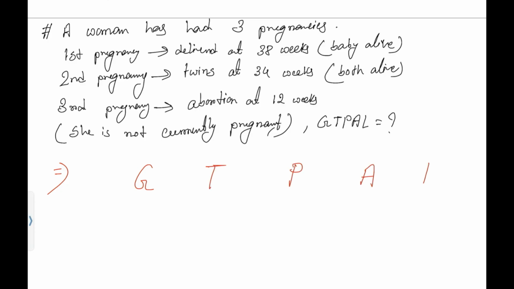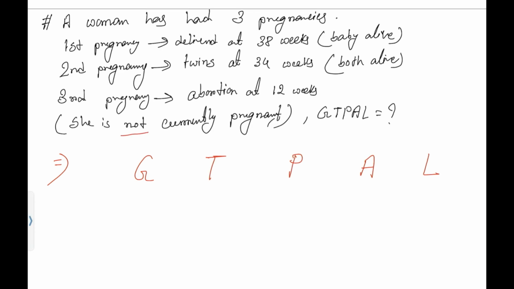GTPAL score. See, currently she is not pregnant, but she has had 3 pregnancies. Here first pregnancy, second pregnancy, third pregnancy. So total how many times did she get pregnant? Total 3 times she got pregnant. I will write it like this. Now term pregnancy, what I said, T stands for term pregnancy, when it occurs between 37 to 41 weeks plus 6 days. Okay. So this is the term pregnancy.